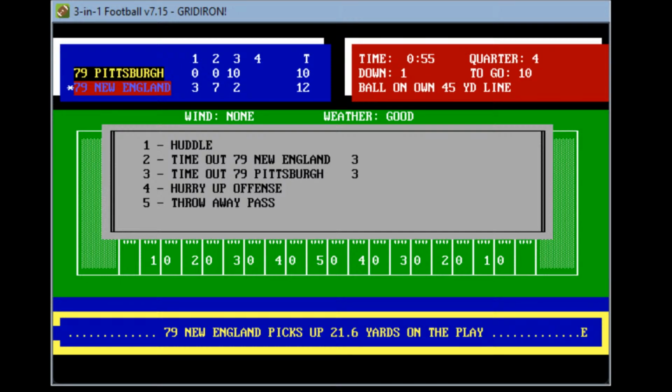Let's do a huddle. No. Maybe that's what it was. Let's see, net still working. That's okay. Let's do it's timeout Pittsburgh. Any chance that will work? No. Timeout Pittsburgh up here. No. Huddle. No. And I froze. Why? Control Alt Delete. Let's take a look at the task manager and see if there's something going on fishy there.